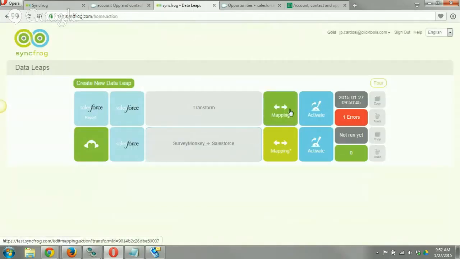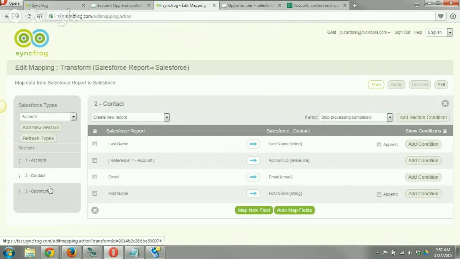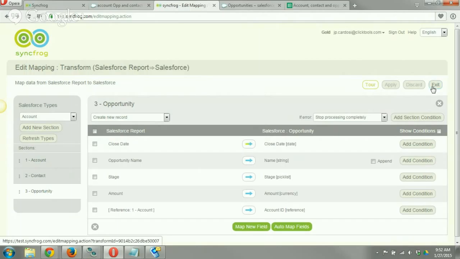All right. Skip the source item and continue. Which is doing create new account, 2 accounts, contact, and our close date here.